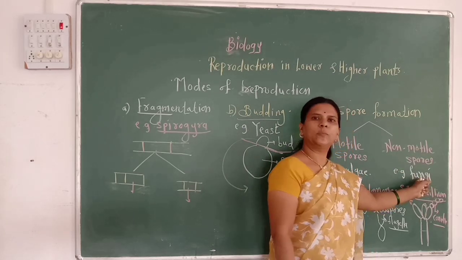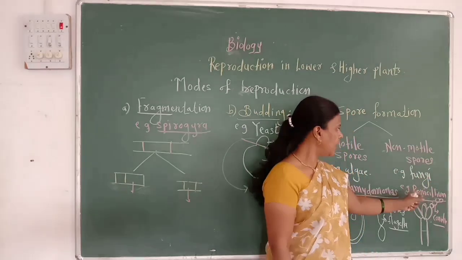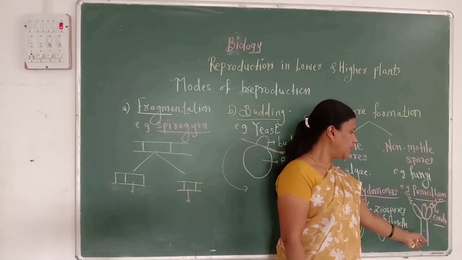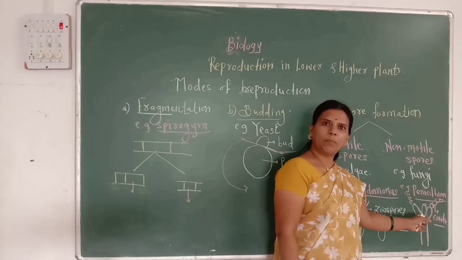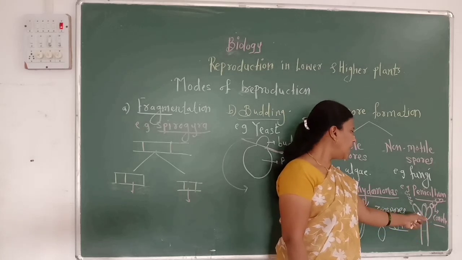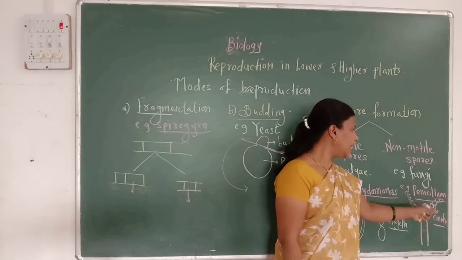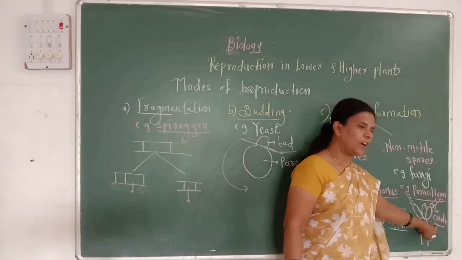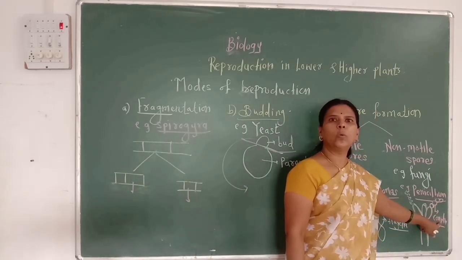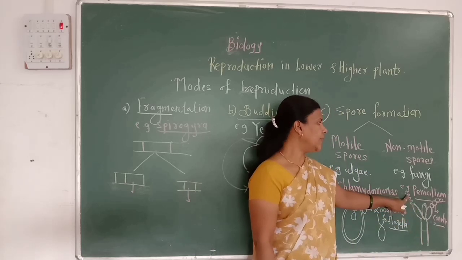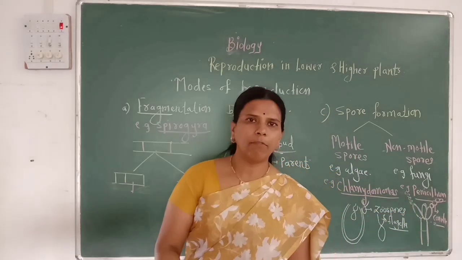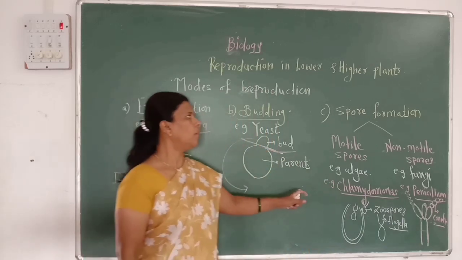And non-motile spores are developed in fungi. For example, Penicillium. Penicillium is a type of fungi which has a branched body, and at the tip of these branches, in the form of a chain, non-motile spores are developed which are called conidia. When these conidia are detached on a suitable substratum, they form a new fungal body.